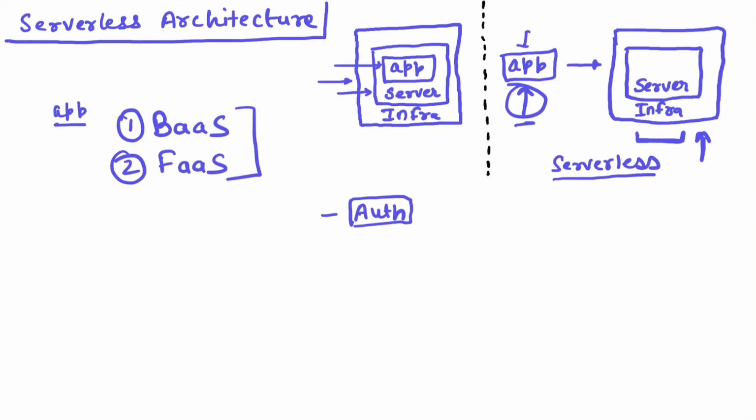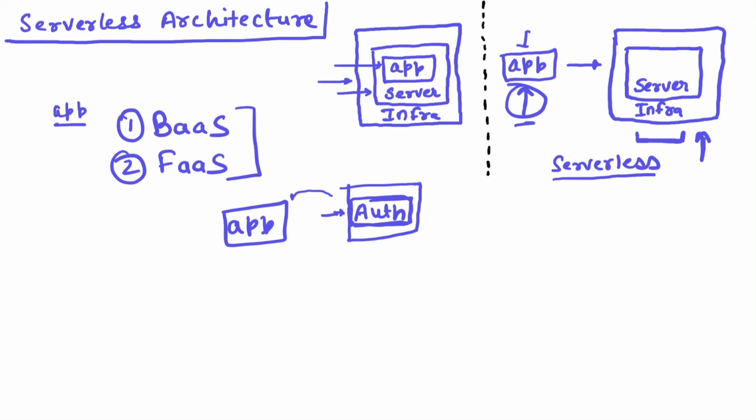Your app will call these backend as a service offerings, which could be OAuth or something else. These services don't need to be embedded into your app. It's an external backend as a service which you can integrate within your app, and then you don't need to manage this authentication service. You don't need to procure servers or infrastructure for it. It's already available to you and you just need to use it within your app.